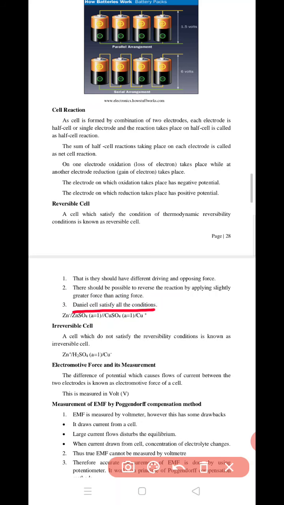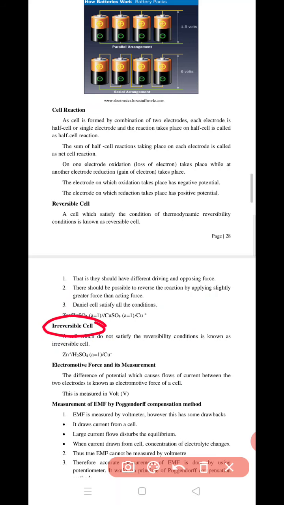The Daniell cell satisfies all the conditions, so the Daniell cell is a reversible cell. This is the representation for the Daniell cell: ZnSO4 with a equal to 1 and CuSO4 with a equal to 1. What is a? a is the activity, and activity is nothing but the concentration. This is the zinc half cell and this is the copper half cell. This is the copper electrode and this one is the zinc electrode. Copper is the positive electrode and zinc is the negative electrode.